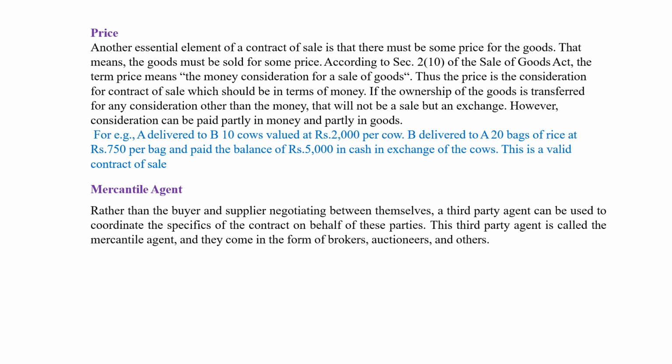Now, next one, for any sale of the goods, price. The price of the product, the price of the service is compulsory. Okay, first of all read the explanation. Another essential element of the contract of sale is that there must be some price for the goods. That means the goods must be sold for some price. According to section 2 subsection 10 of the Sale of Goods Act 1930, the term price means, what is the exact meaning of the price? The money consideration for the sale of the goods. Okay, price must be money.